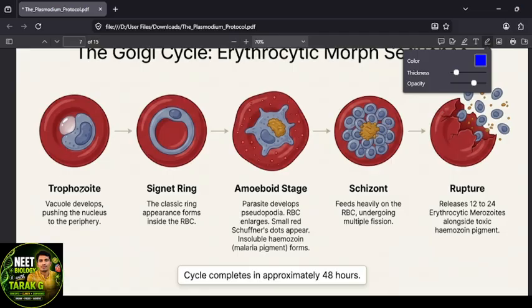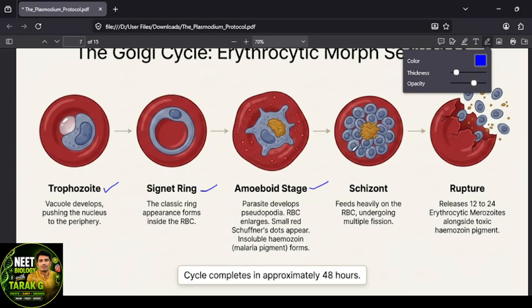Trophozoite, the first one is the trophozoite. A vacuole develops, pushing the nucleus to the periphery. See here, the nucleus going to the periphery because of the vacuole. This is called the trophozoite stage. Later, see how it happens. It looks like a ring, a finger ring. That's the signet ring stage. Then it looks like an amoeba, the amoeboid stage.